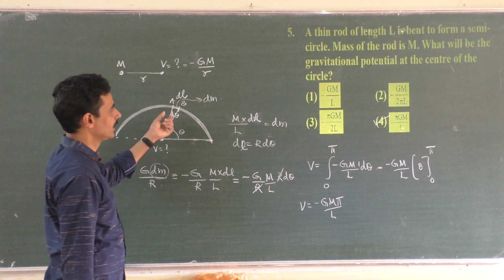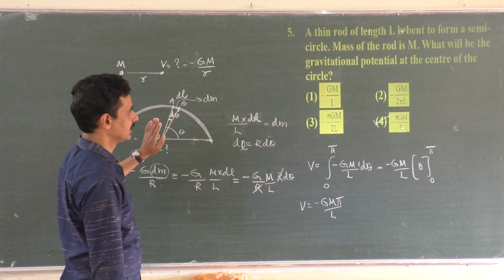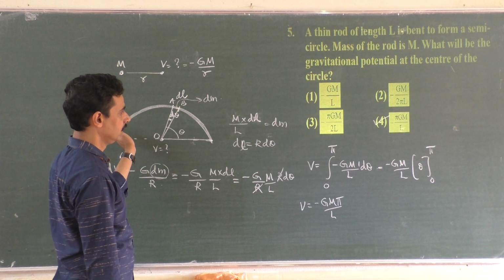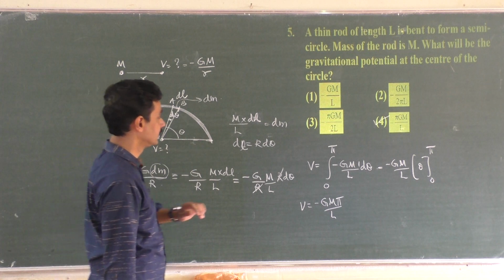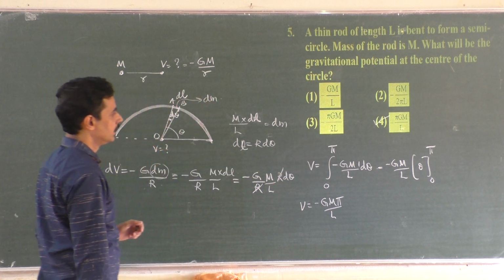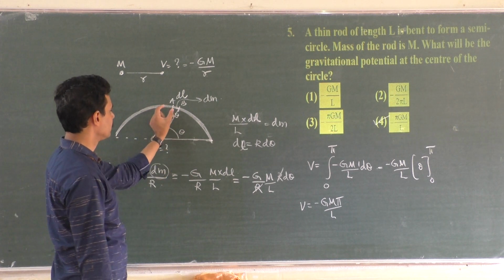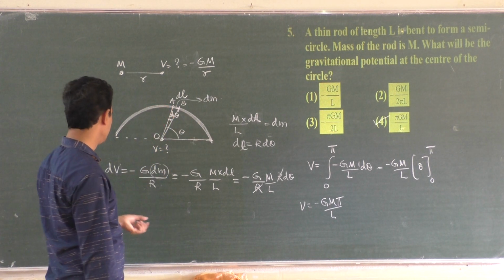So you have to take, it is a semicircle, r, theta, everything is same, and it is not to 2 pi, it is only up to pi. While solving myself, I thought I got my 2L. Yeah, pi GM by 2L. That's right. So you have to take a small arc of length dl.